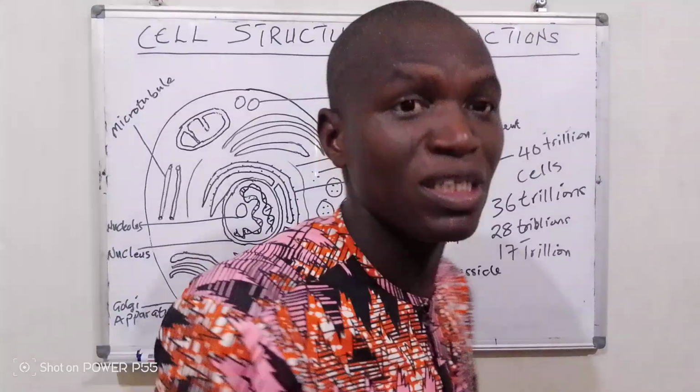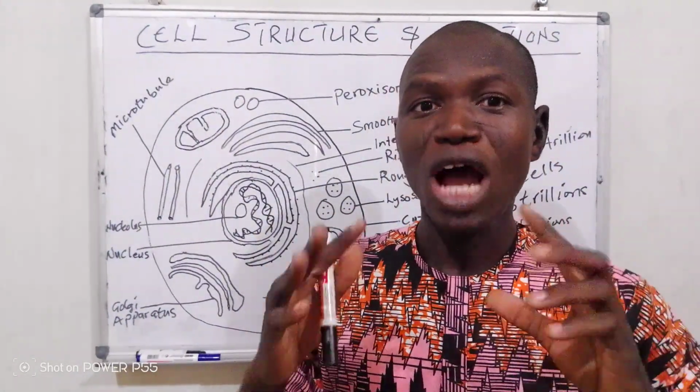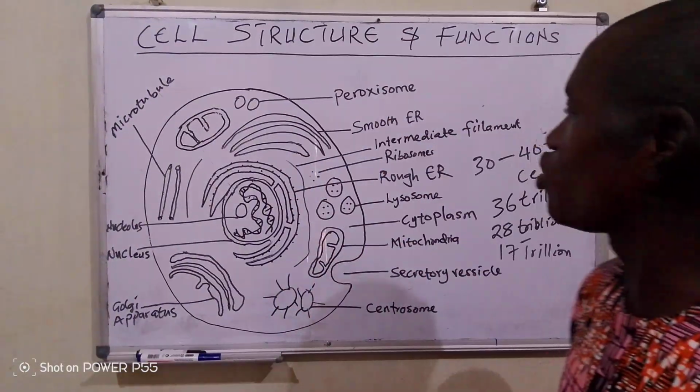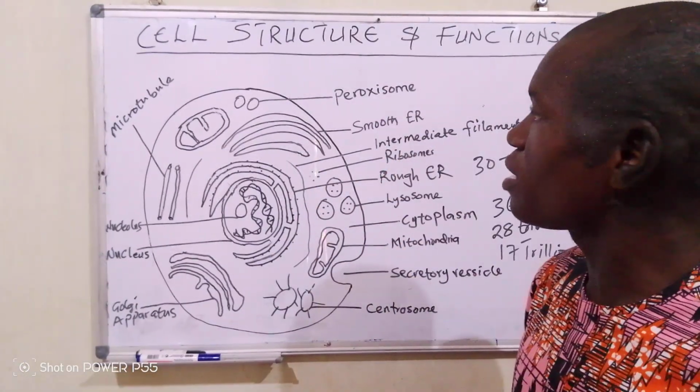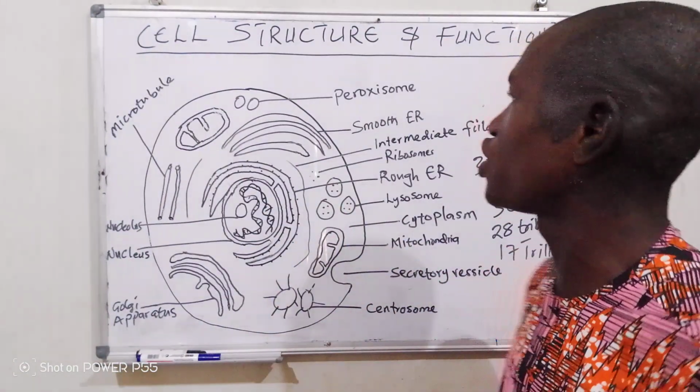I hope you are still with me. Don't forget, I promised something. If you stay till the end, I'm going to tell you how and why cells commit suicide. Thank you very much for staying. So this is a generalized structure of a cell. So let's begin to look at the organelles and the function of each of these organelles.